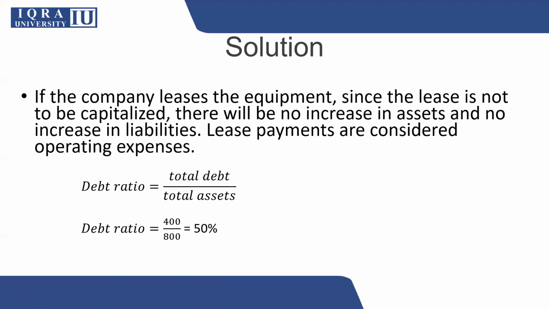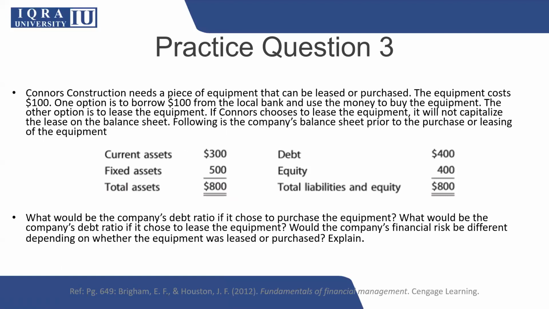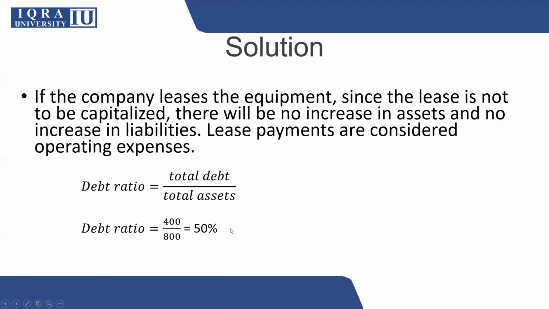Going back to the balance sheet, we can see that in case of an operating lease, your debt will remain 400 and your assets will also remain at 800. Your debt will be 400, total assets will remain at 800, and your debt ratio will be 50%.